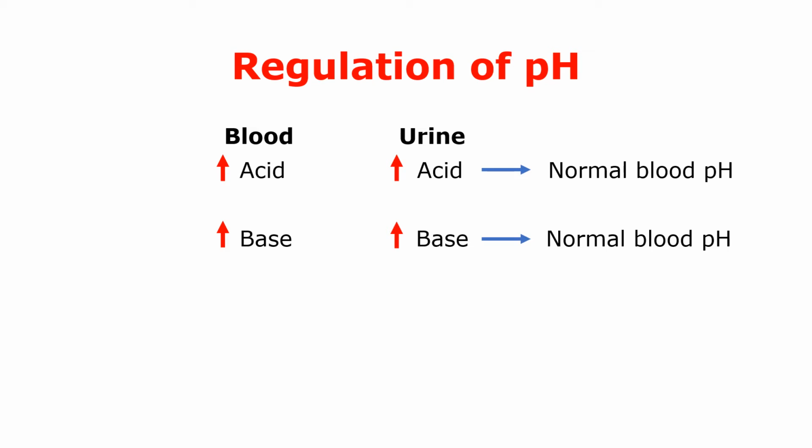So when there is an increased level of acid in the blood, this acid is added in the urine and excreted out of the body, which restores blood pH to the normal. Similarly, if the level of base in the blood is increased, that means the pH of blood is increased, this extra base is added to the urine and excreted out of the body, and this also restores blood pH to the normal.